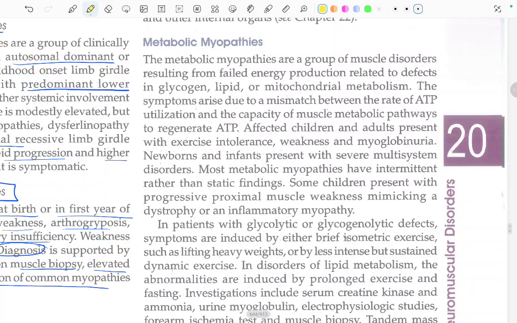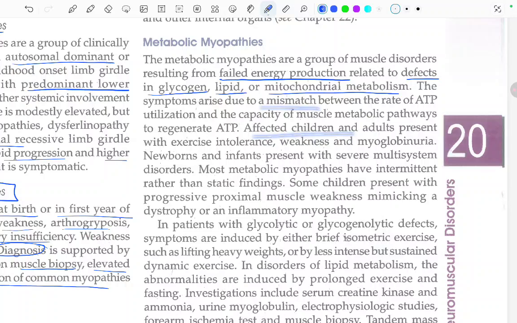The last topic of this video is metabolic myopathies. Metabolic myopathies are a group of muscle disorders resulting from failed energy production related to defects in glycogen, lipid, or mitochondrial metabolism. What is happening in it? There is failed energy production due to defects in glycogen, lipid, or mitochondrial metabolism. The symptoms arise due to the mismatch between the rate of ATP utilization and the capacity of the muscle metabolic pathway to regenerate the ATP.